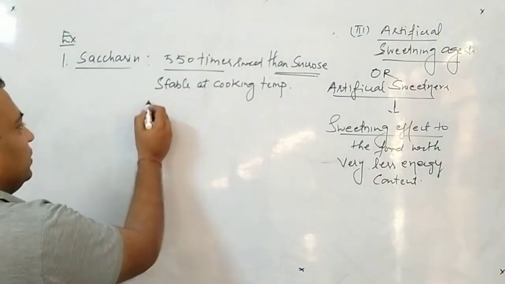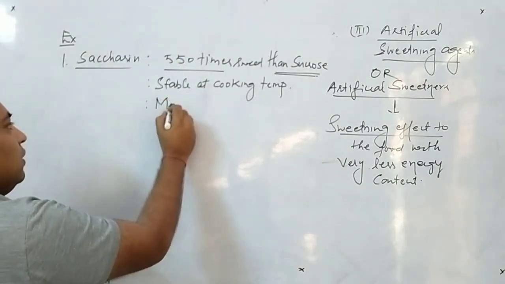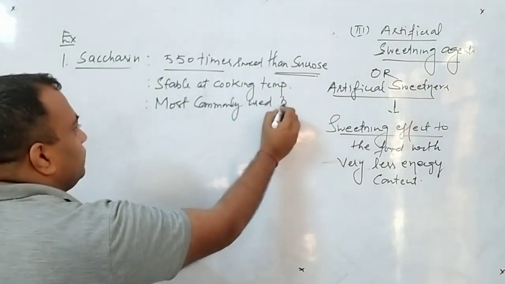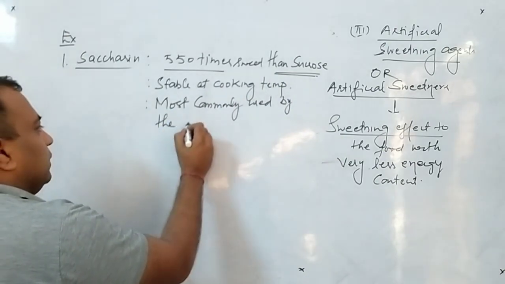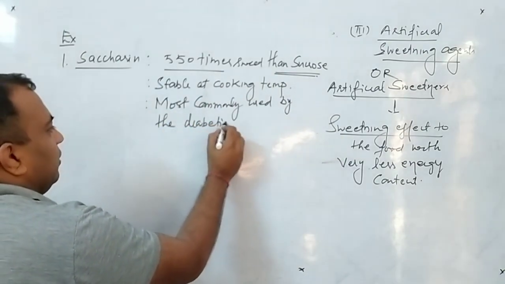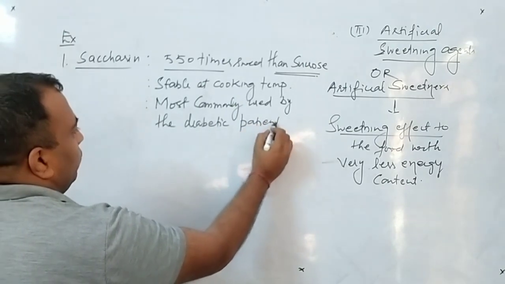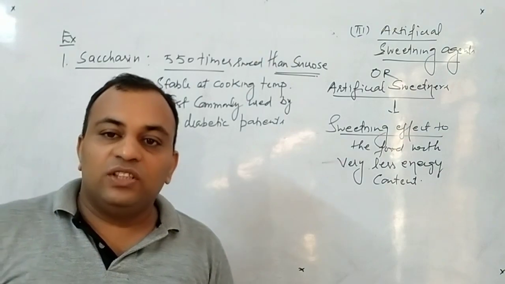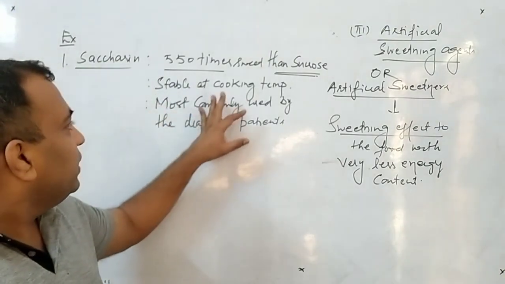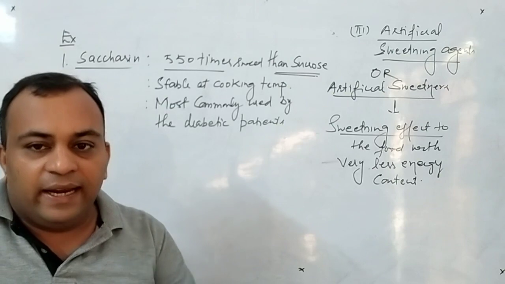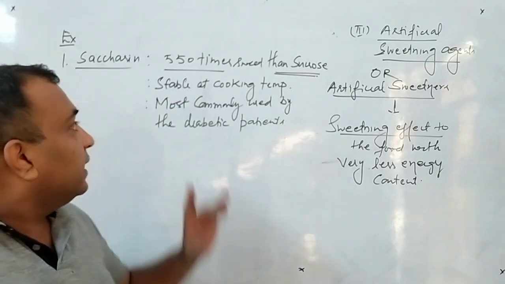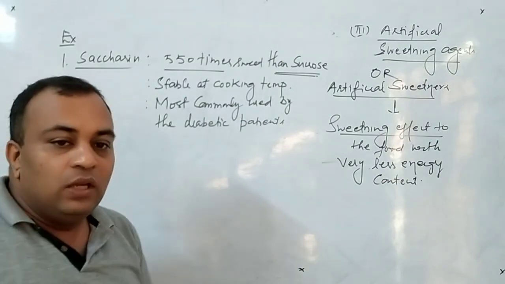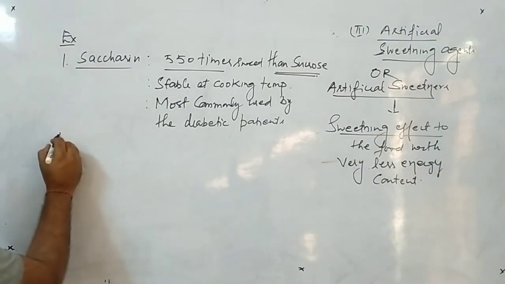Therefore, due to these two reasons, this is one of the most commonly used by diabetic patients. Clear? So the main reason why diabetic patients use this, there are two reasons. Number one, this is stable at cooking temperature, due to which whatever food we cook, we can add it to that food. Secondly, it is 550 times sweeter than sucrose, so he has to take very less amount of this.